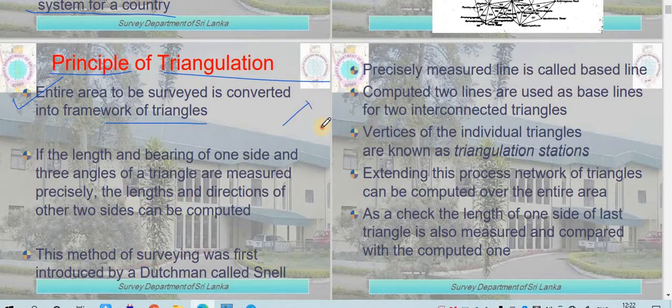So suppose this is a triangle. If we have found out this length very accurately, and we have found out this angle and this angle, then with the help of these two angles as well as this distance, we can evaluate this distance by applying the sine rule. The condition for this is that the baseline should be measured very accurately. This is how you can do your triangulation process. The length and the bearing of one side and the three angles of the triangle are measured precisely, and the length and the direction of the other two sides can be computed.